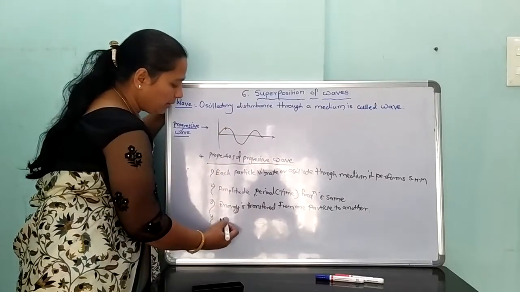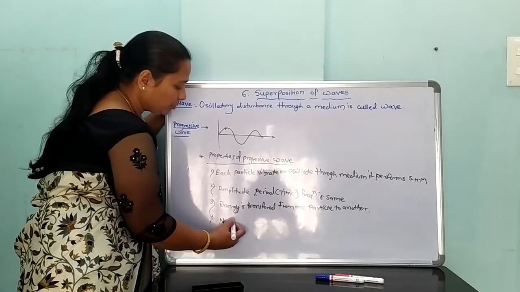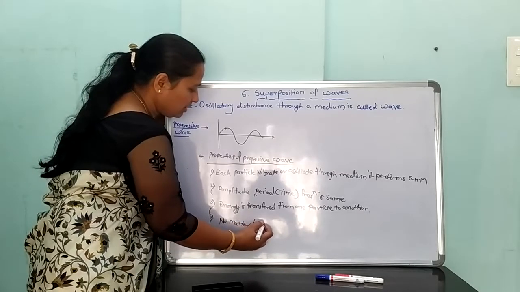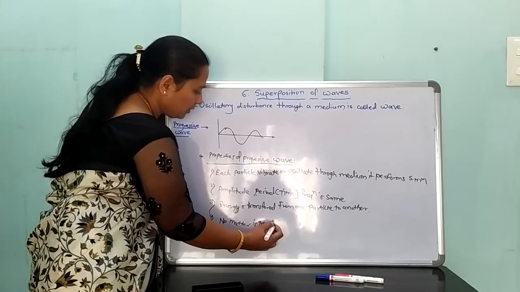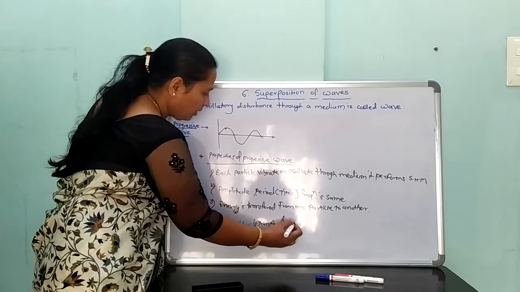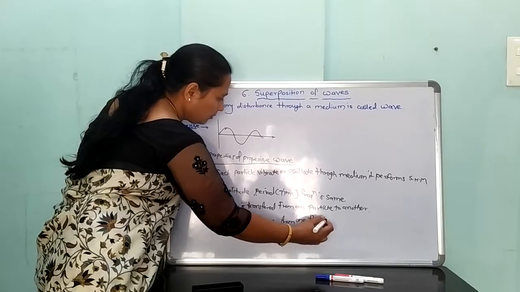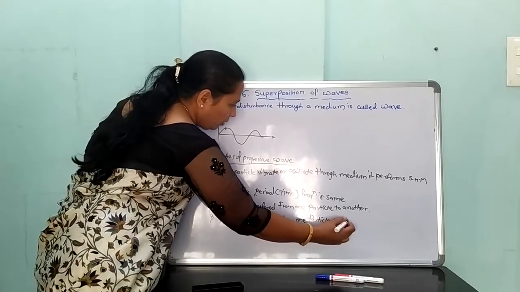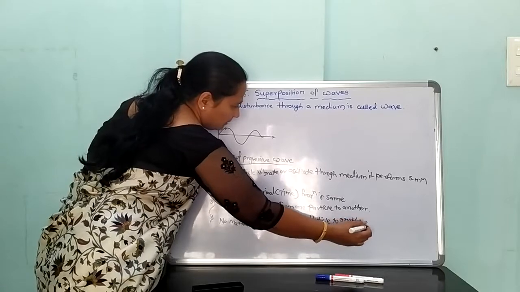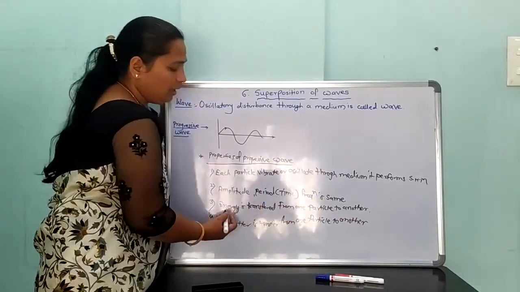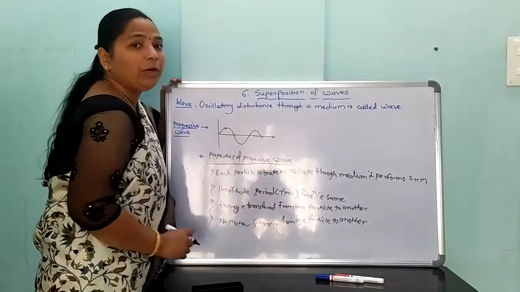Particles are not transferred; energy is transferred from one point to another point.